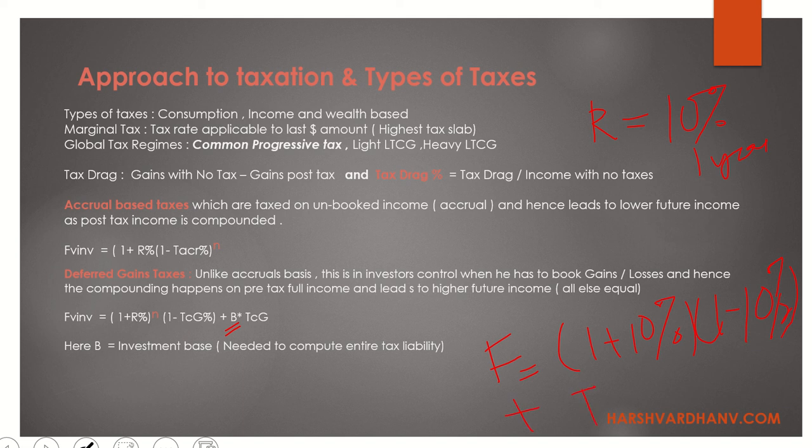TCGB is something that you need to understand. Over here it's quite simple, 10% is your return and 10% is your tax on that return because you are selling it now. Capital gains means only when you sell the investment. Accrual basis, irrespective of whether you sell or you don't sell it, the government will tax you.